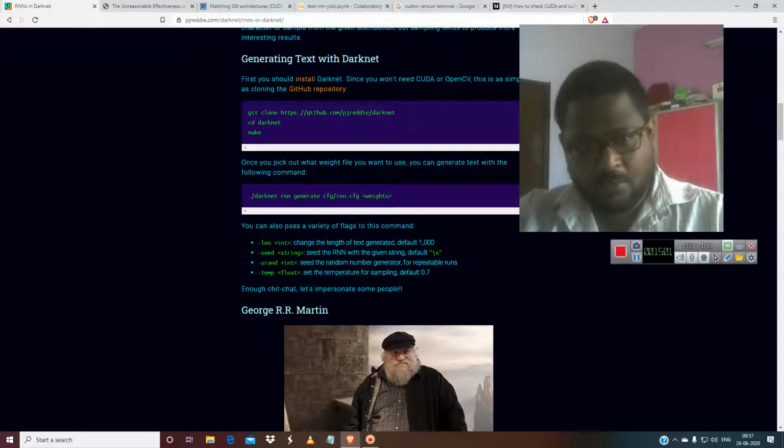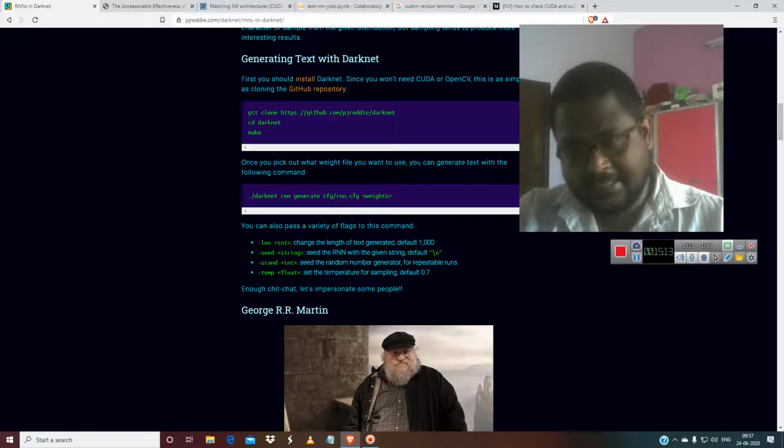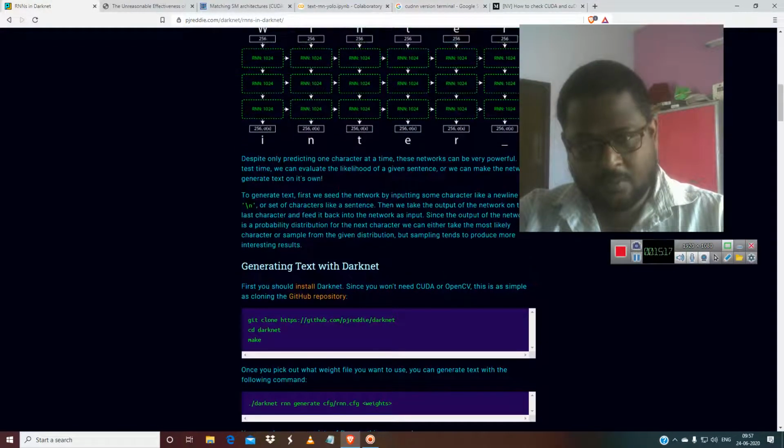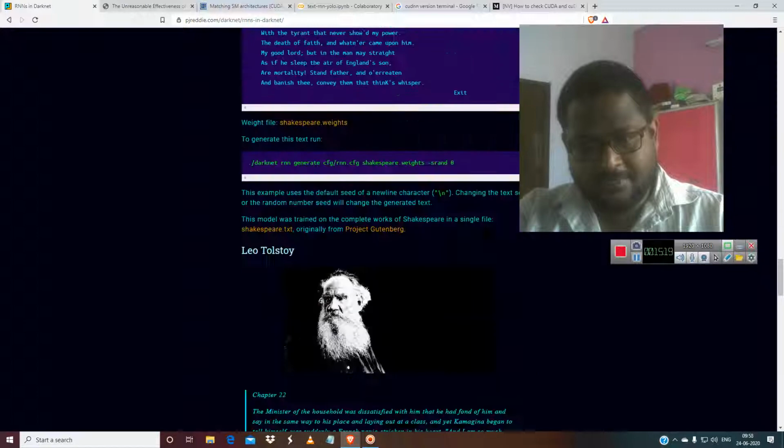After that, what you have to do is, temp is the sampling temperature. This is simple: the RNN seed is a hint. So let's read in detail about this and see what they have given in this.